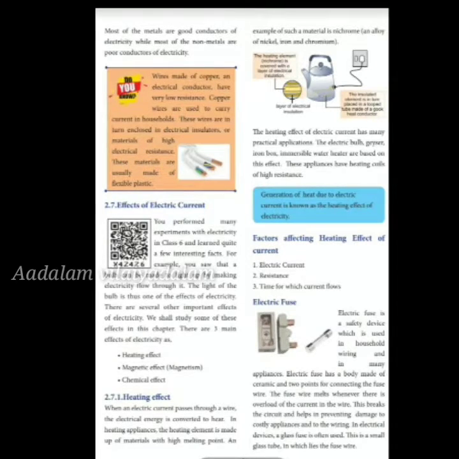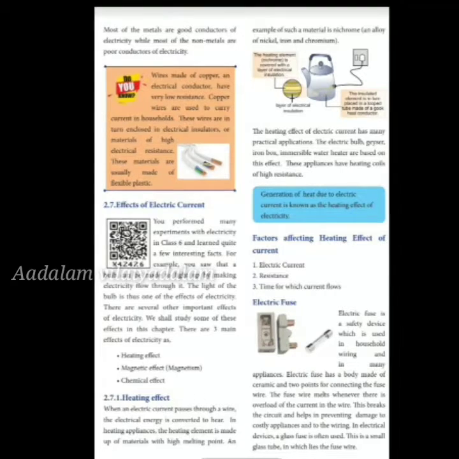Wires made of copper are electrical conductors. In our household wires, we use copper. These wires are usually covered with flexible plastic to avoid current leakage. Plastic is an electrical insulator. It is wrapped around the wire so that it resists electricity and does not allow current to flow through it.